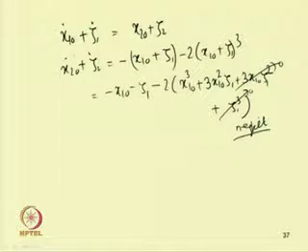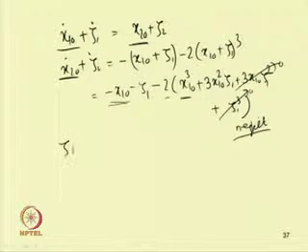Also, we know that x1_0 dot equal to x2_0 and x2_0 dot equal to minus x1_0 minus 2 x1_0 cube. So, we can write zeta 1 dot equal to zeta 2,